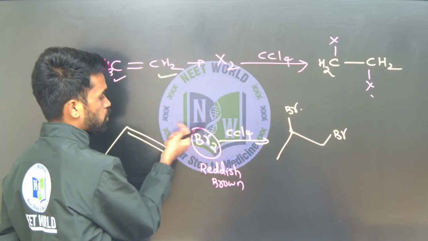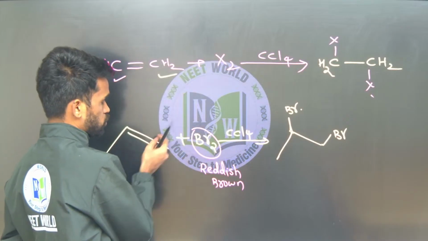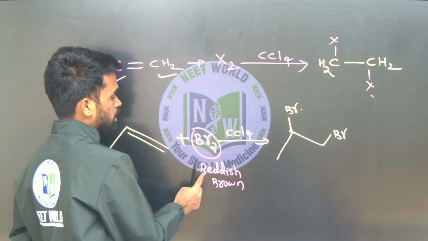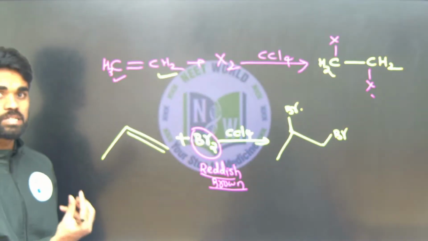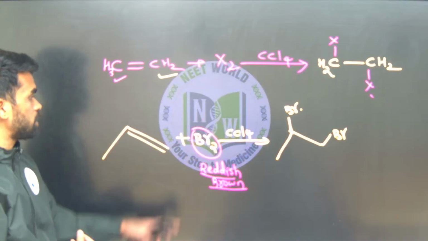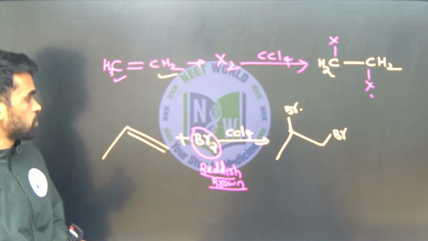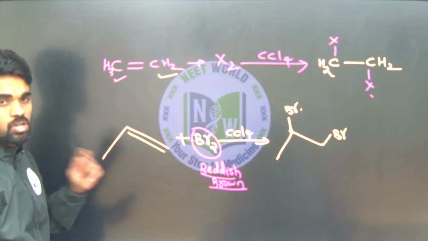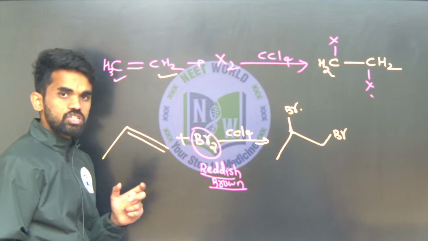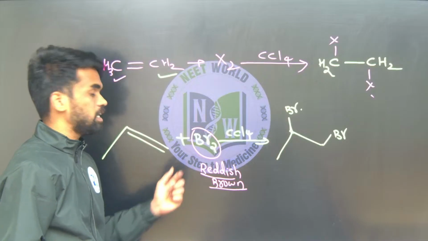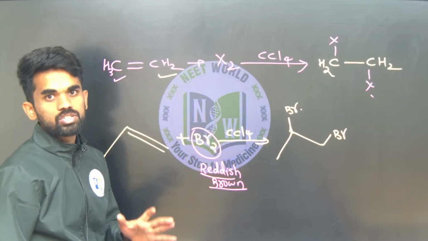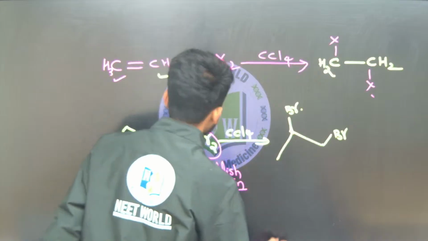So all bromine molecules are consumed during the reaction, therefore the reddish brown color disappears, or the intensity of that color decreases as the quantity of bromine decreases. So we can say unsaturated compounds can be identified upon treating with bromine water by looking at the color change.